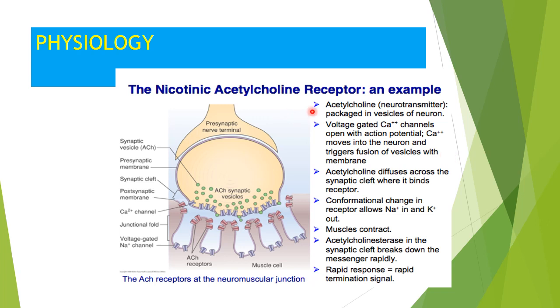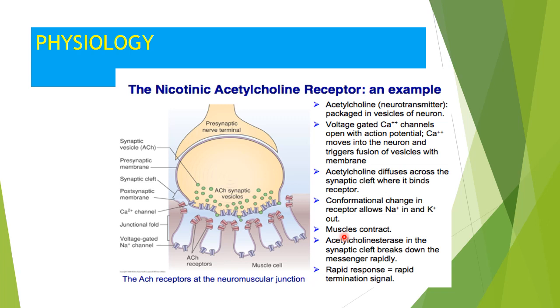Next, the nicotinic acetylcholine receptor. Which steps are involved? Acetylcholine is packed in vesicles of the neuron. Then voltage-gated calcium channels open with the action potential. Calcium moves into the neuron and triggers fusion of the vesicles with the membrane. Then acetylcholine diffuses across the synaptic cleft where it binds with the receptor. Then a conformational change in the receptor allows sodium in and potassium out.